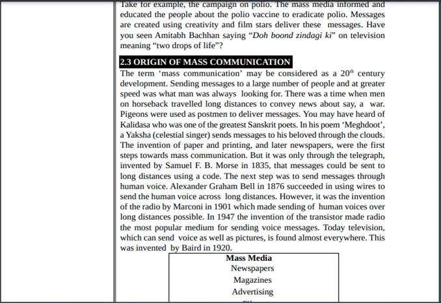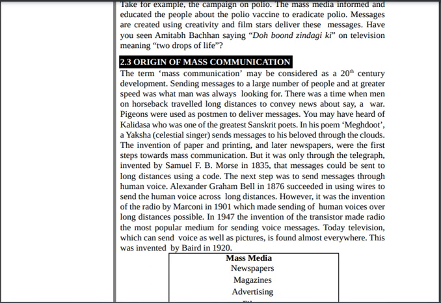And you may have heard of Kalidas, one of the greatest Sanskrit poets. In his poem the Meghdut, Yaksha, a celestial singer, sent a message to his beloved through the clouds. So there were different means in history: through pigeons, through horseback travelers, and Kalidas, the greatest poet, says the message is sent through the clouds.